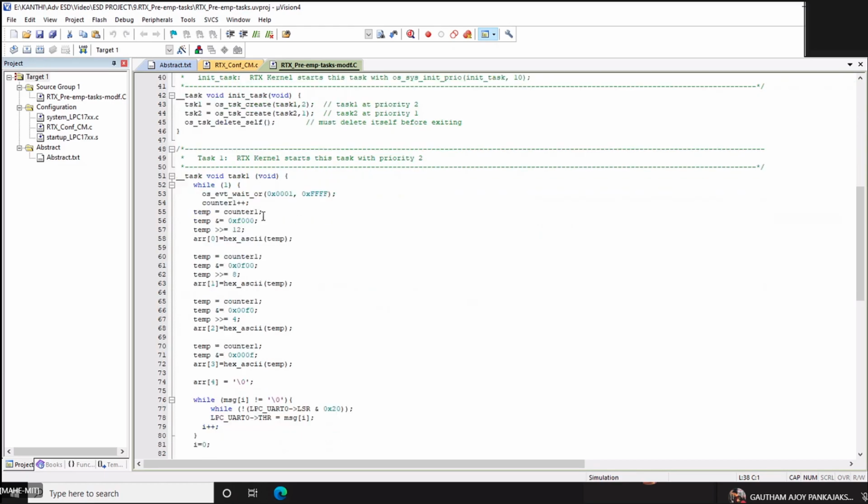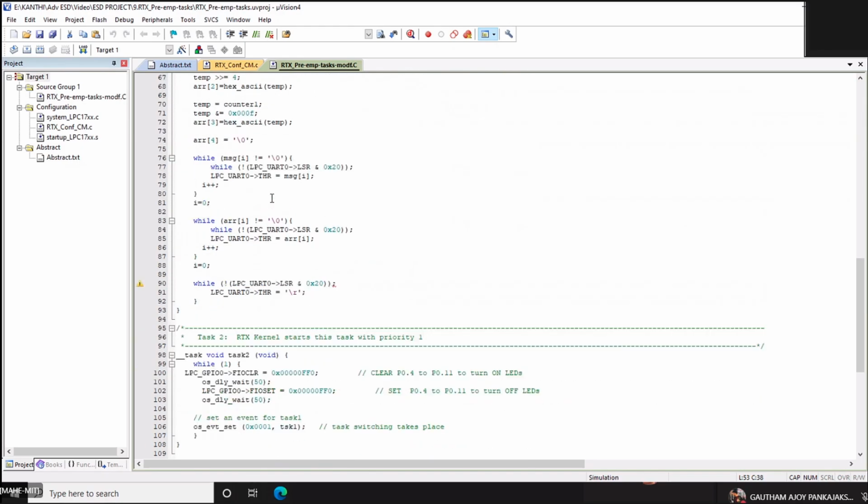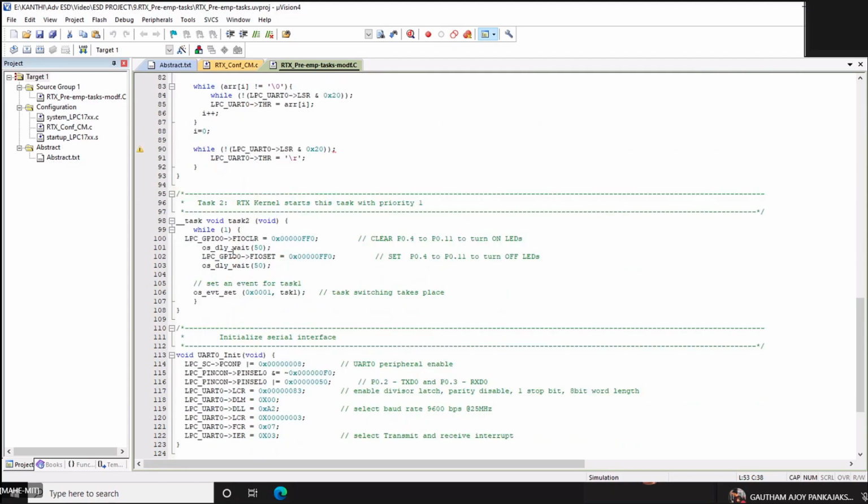Look at the code which we have given. Here we have a continuous loop wherein I am waiting for an event. Please note that there is an OR for a particular event flag with a timeout period which I have given, meaning how long I need to wait. As soon as this function is executed, task 1 goes to blocked, and task 2 will get a chance for execution.